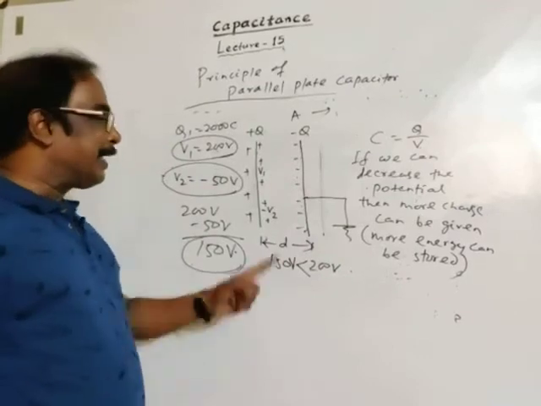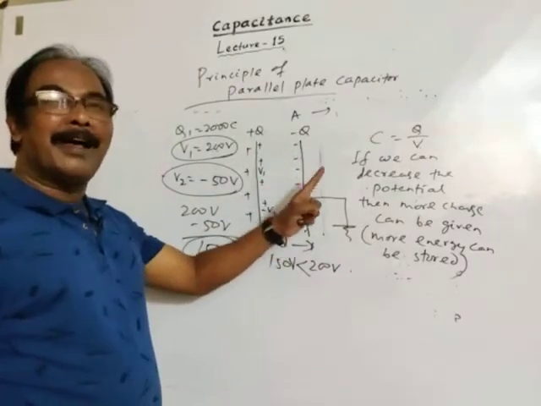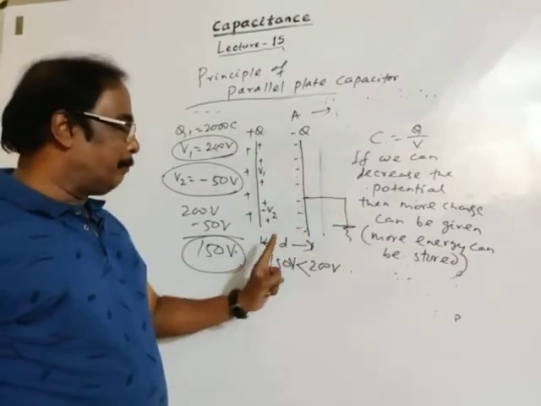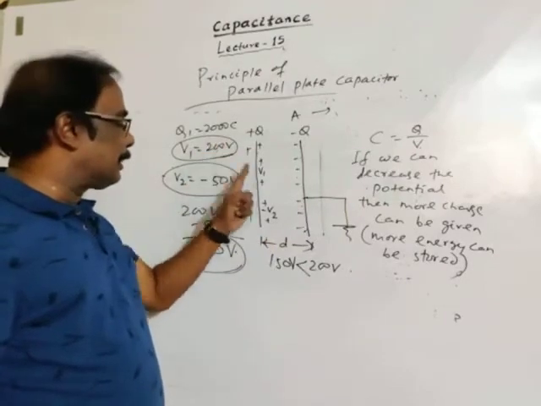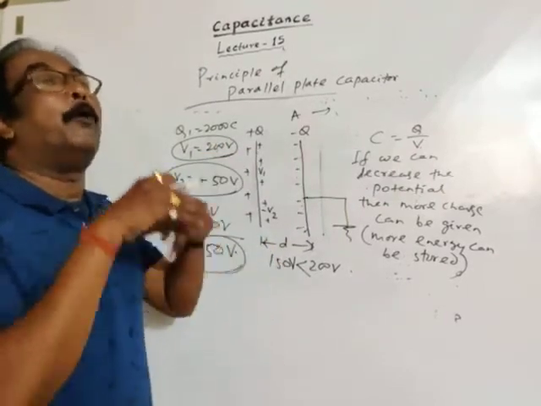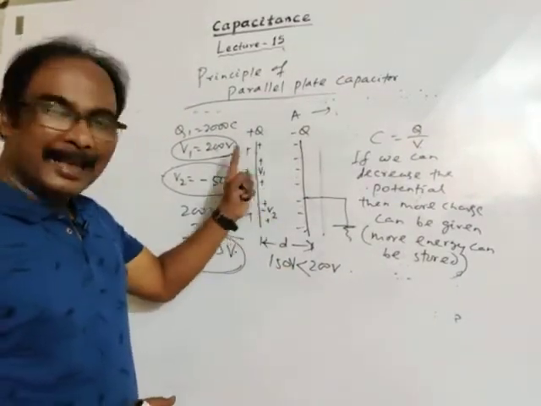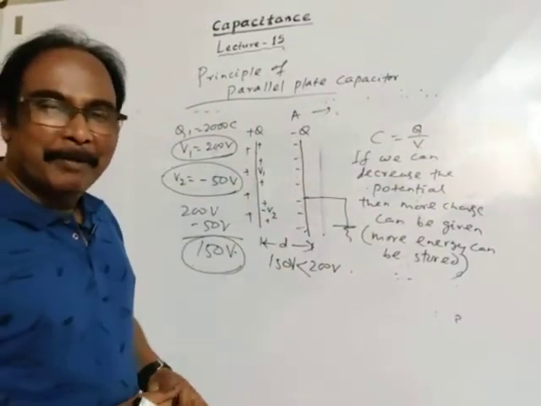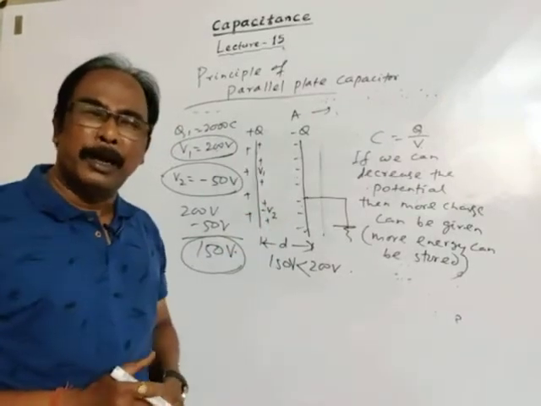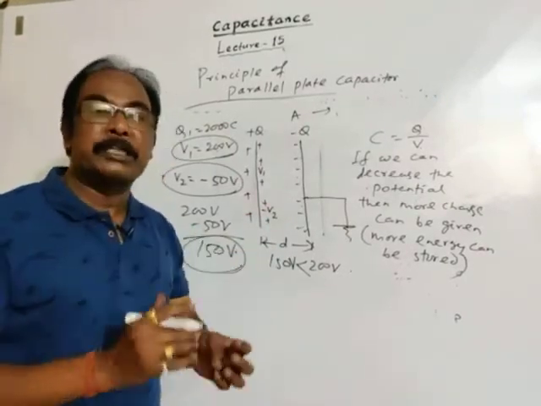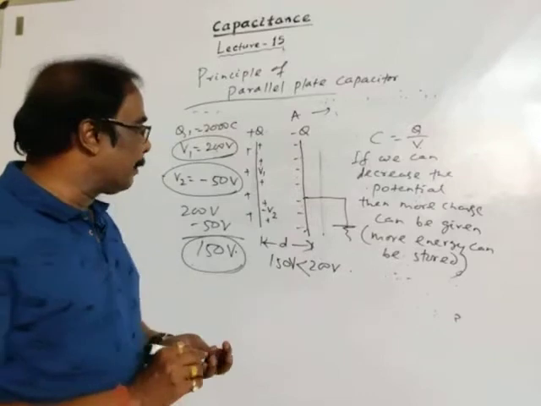Thus, by keeping an uncharged earthed conductor, the potential of the charged conductor is decreased. So now we can give more charge to the charged conductor, and thus the capacitance of the system will increase. This is the principle of the parallel plate capacitor.